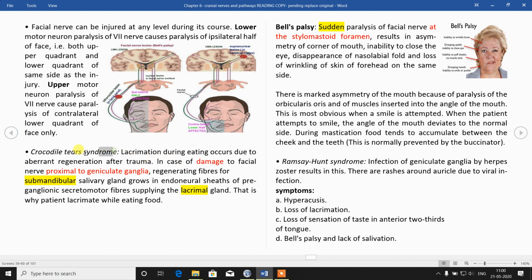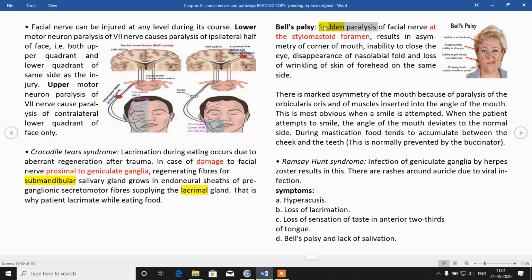Crocodile tear syndrome. Proximal to geniculate ganglion, number 1, damage. In case of this type of damage, during regeneration, the nerve axons will sometimes accidentally connect to lacrimal glands. Instead of submandibular and sublingual glands, they are accidentally connected to lacrimal glands. So there is lacrimation while eating food. Instead of salivation, there is lacrimation. That is called crocodile tear syndrome.